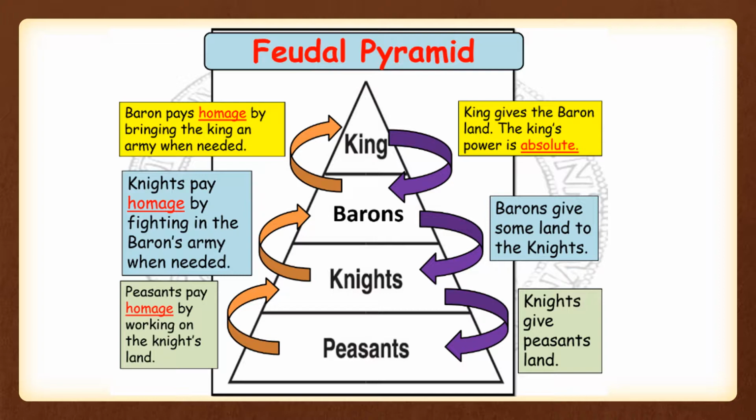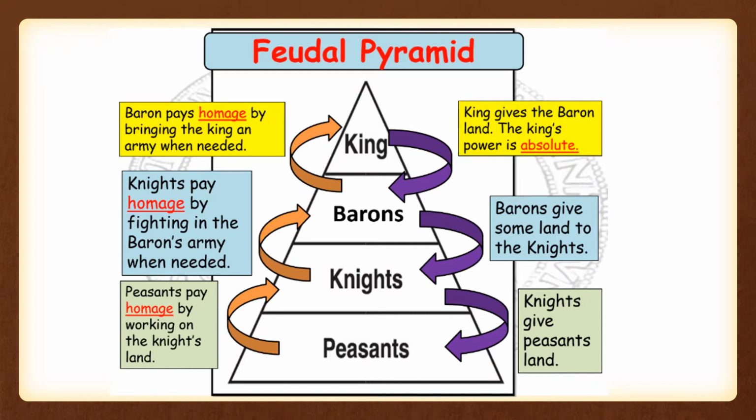On level 3 of the chart, we see the knights are given land from the nobles in exchange for their military service and protection for the nobles and their land. On level 2 of the chart, we see the nobles are given land from the king in exchange for their loyalty, knights, army, food, and money.